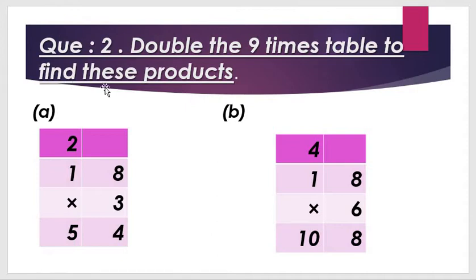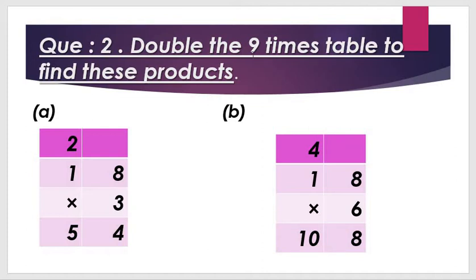Question number 2, again I am telling you: double the 9 time tables to find this product. Okay, 9 time tables. What is the double of 9? The double of 9 is 18. Do it with your fingers, all students. 9 plus 9, so how many? 18. Understood all students? So now here find this product of 18, so here we do the 9 times tables to find this product. Got my point all students? This is your question number 2.